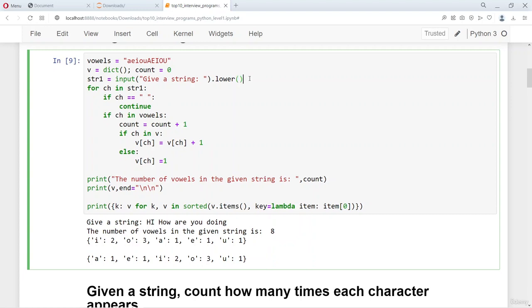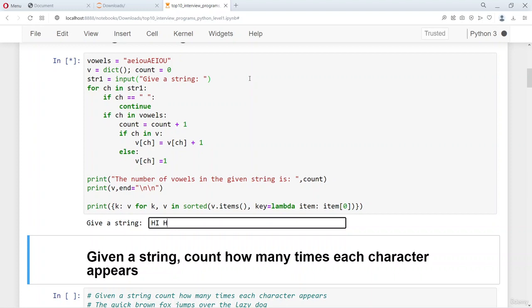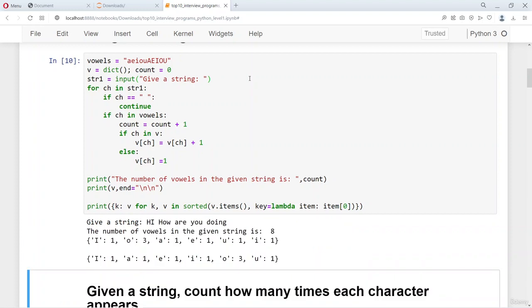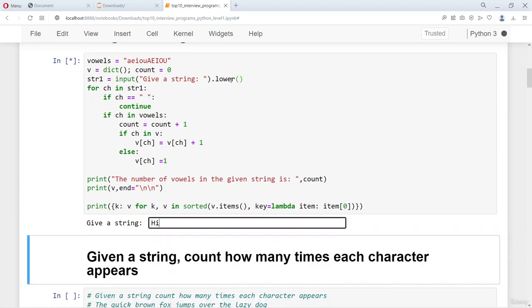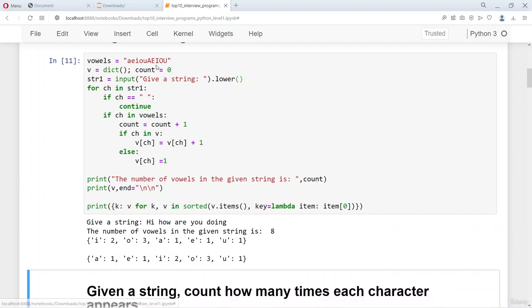In case we don't have this lower here, in case we are giving a mix of both uppercase and lowercase letters, you will see that capital I has occurred once and small I has occurred once, which is not a good way of displaying, because it should have combined both these I's and shown us as 2. So which is why we convert this into lowercase, so that we are able to consider everything as lowercase letters.